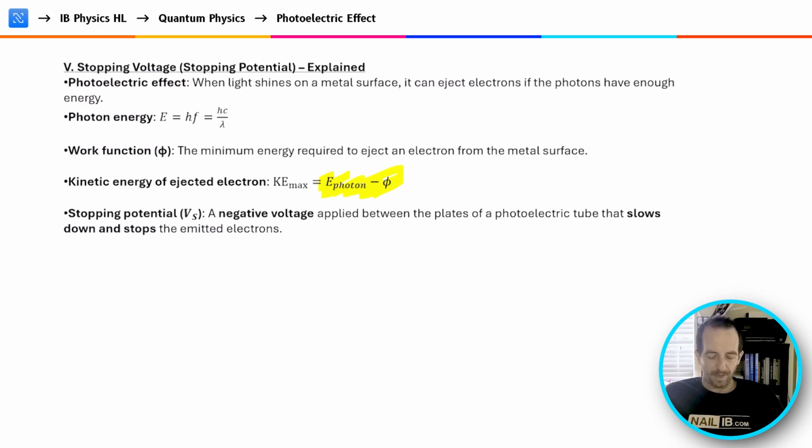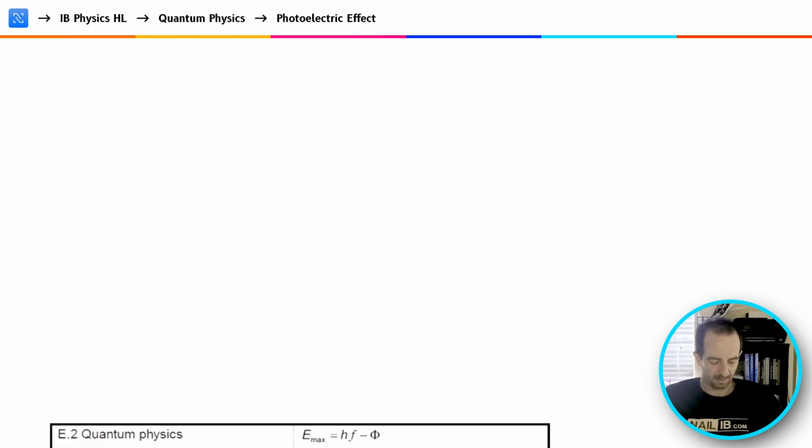The work function is the minimum energy required to eject an electron, where the energy is defined by Planck's constant times the frequency of the photon. So if we were to apply a negative voltage that was sufficient to counteract the electron's kinetic energy, that's known as the stopping voltage. That negative voltage would prevent the emission of electrons. Right, so that's a vocabulary word they want you to know because it occasionally comes up in the questions, and I put it in the questions at the end of this topic.